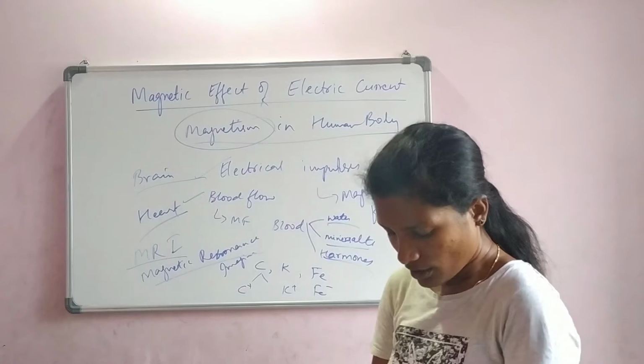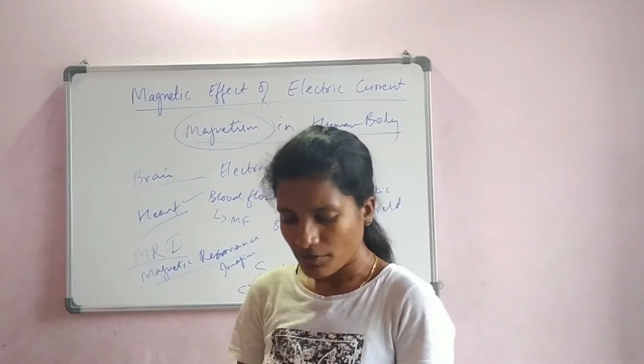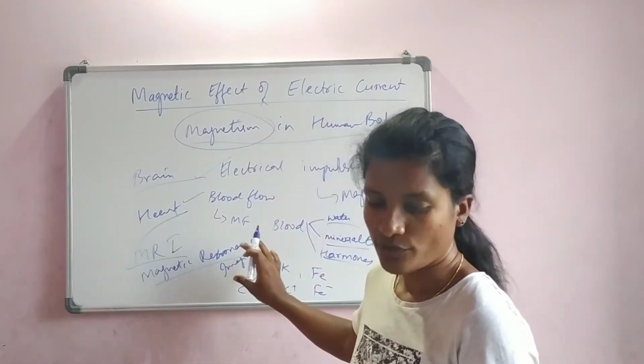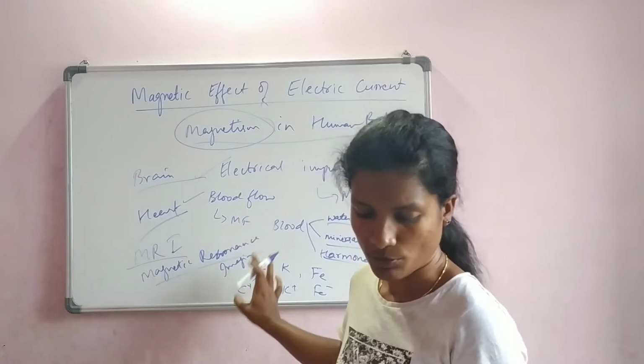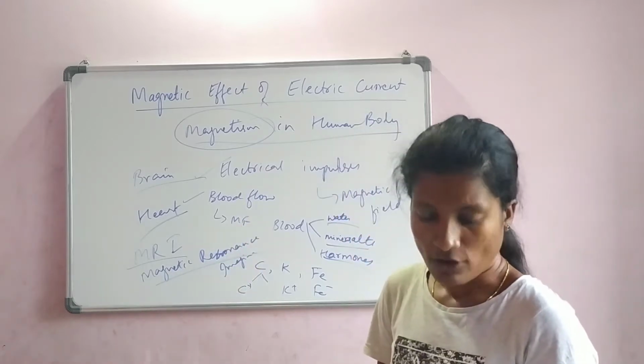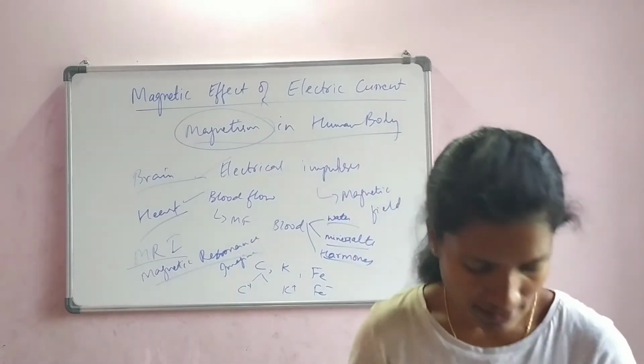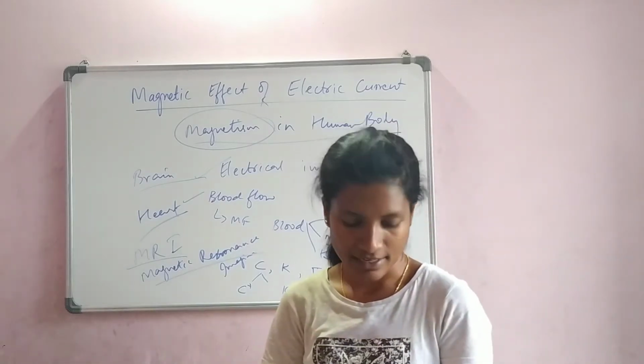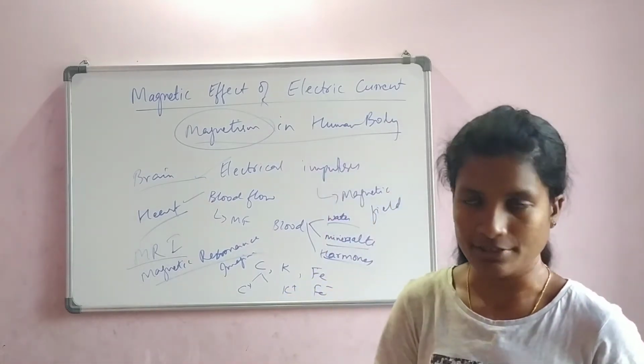So these are the two concepts which we can understand in magnetism in the human body. Now let us move on to the next topic, that is force on a current carrying conductor placed in a magnetic field.